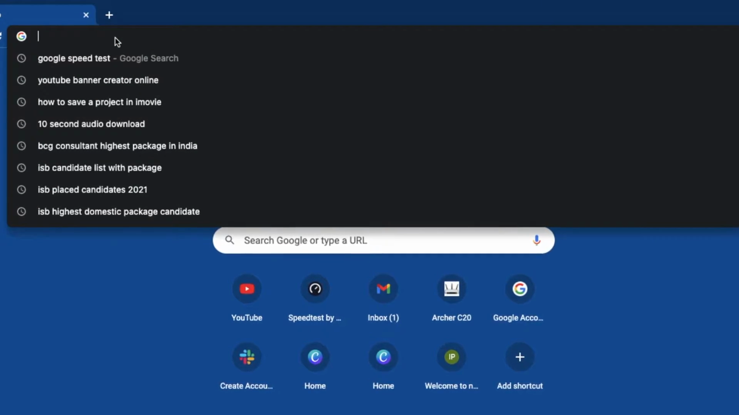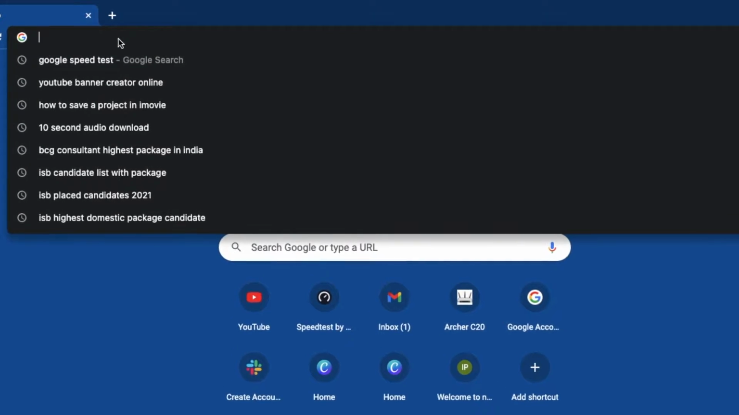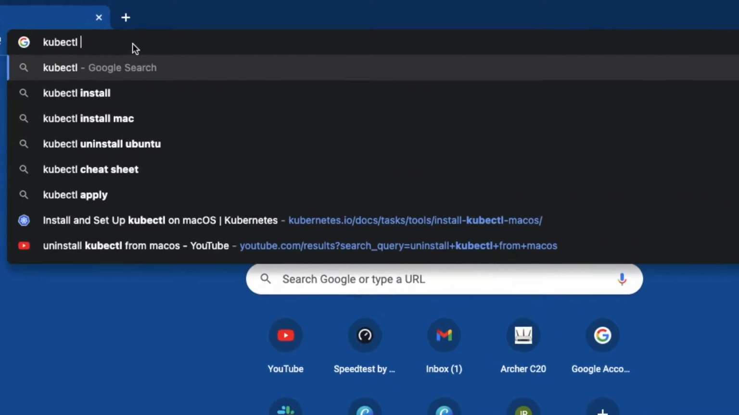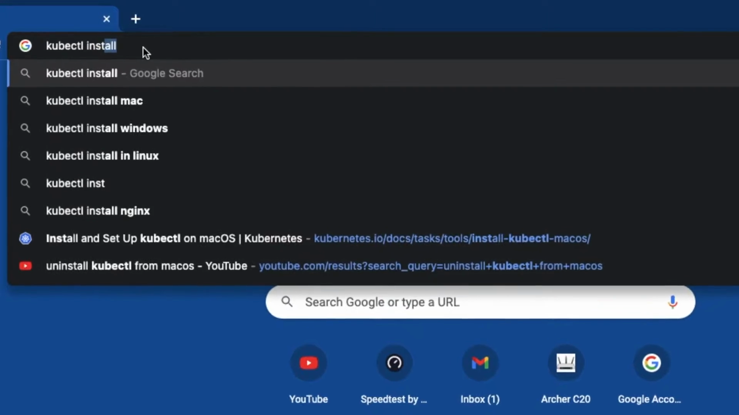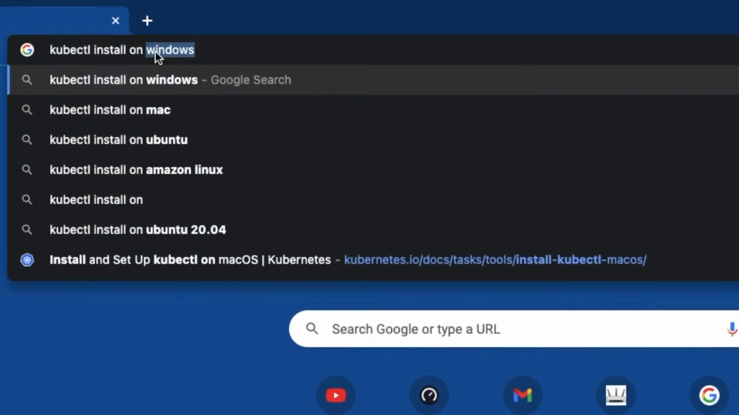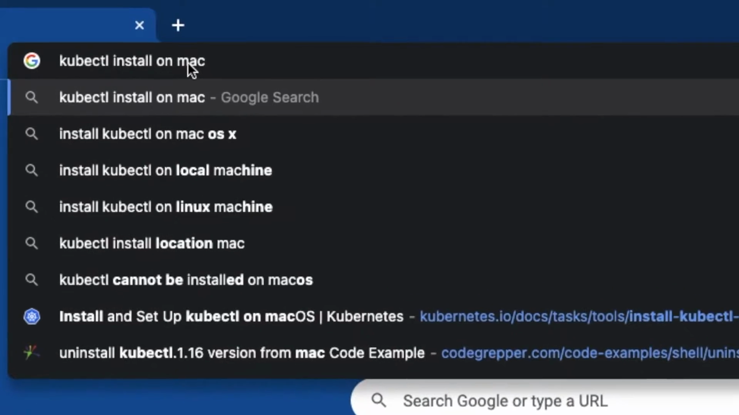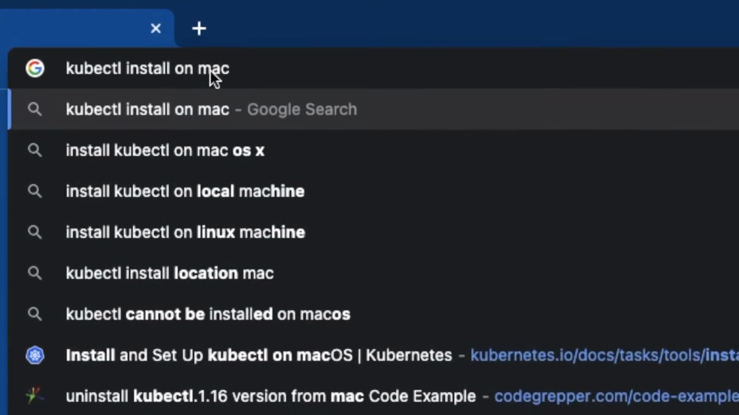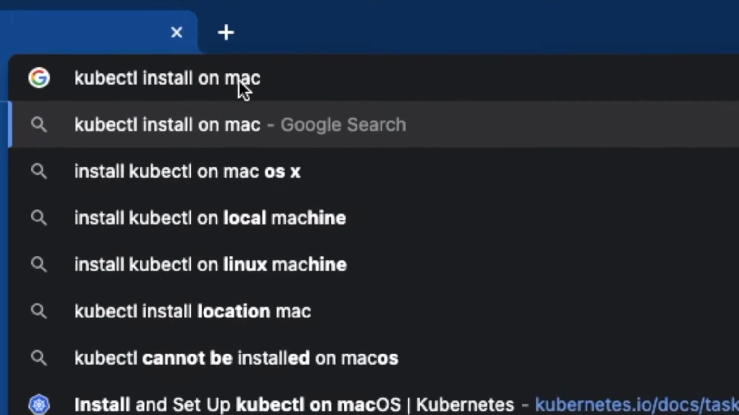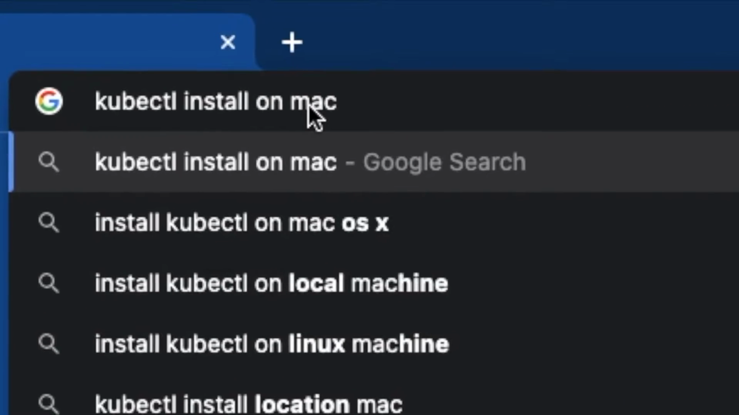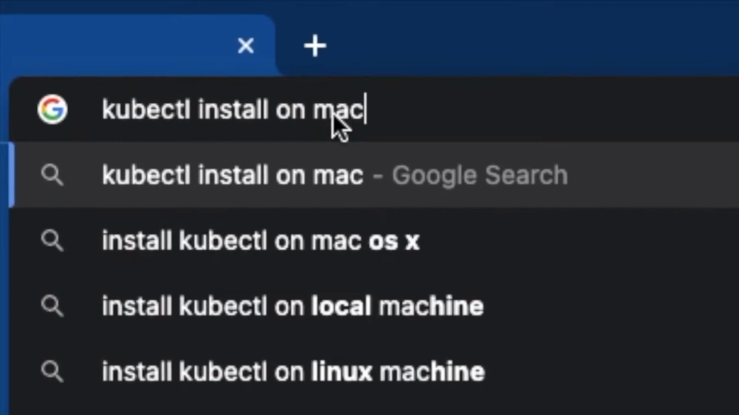So what we need to do, first we need to go to Google and search for kubectl install on Mac, because I am using Mac. In the same way, if you are using Windows, then you can search for kubectl install on Windows. If you are using Debian, you can use the respective OS in this search line.